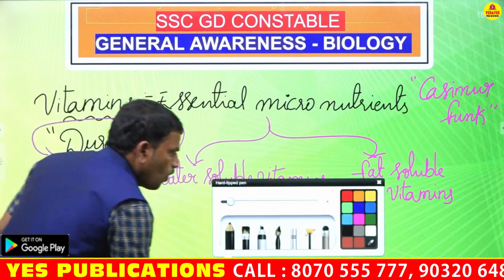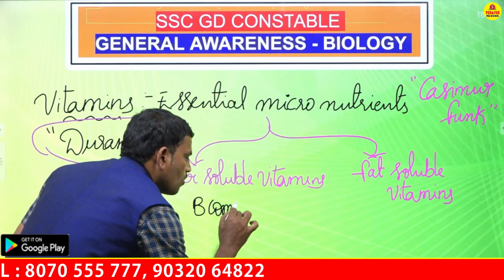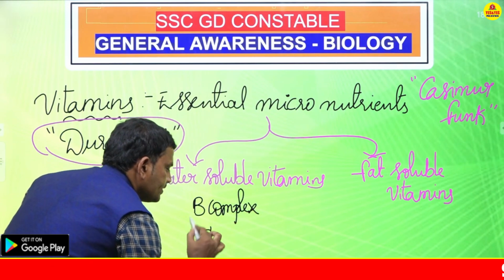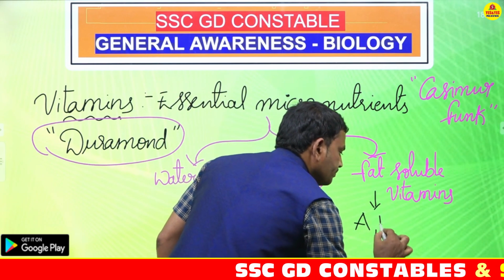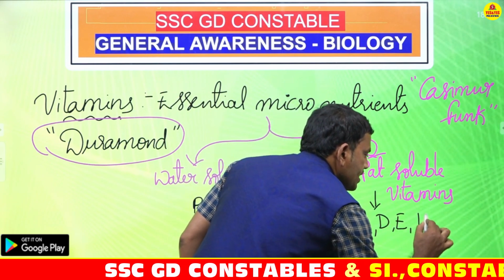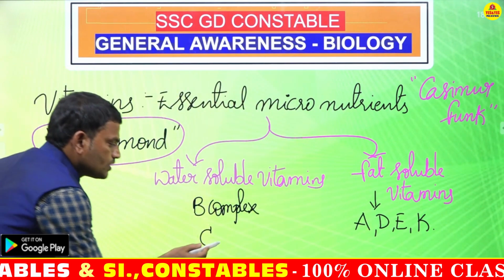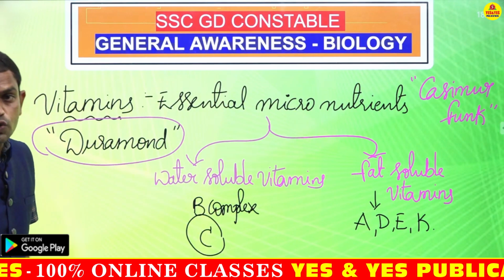Now in the water soluble vitamins we have B complex and vitamin C, whereas under fat soluble vitamins you have vitamin A, vitamin D, vitamin E and vitamin K. Right? Now let us take first this vitamin C, which is the water soluble vitamin.